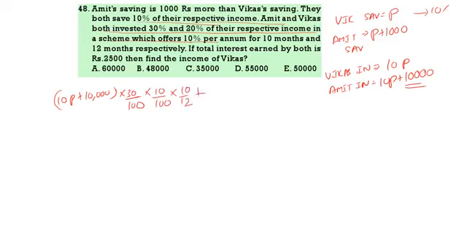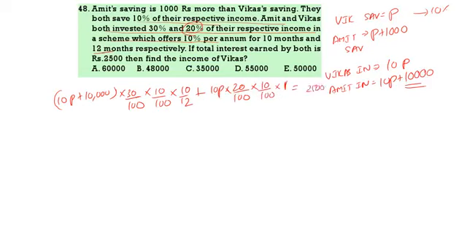Now Vikas's income is 10P, and Vikas is investing 20% of the income, so 20 by 100, which offers 10%, so 10 by 100 for 12 months, into 1. That is equal to, now they are going to get a total of 2500.